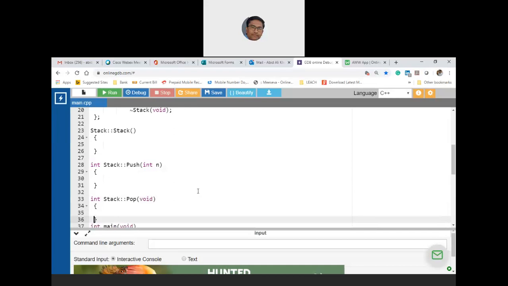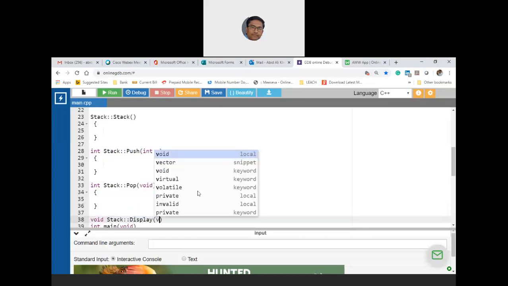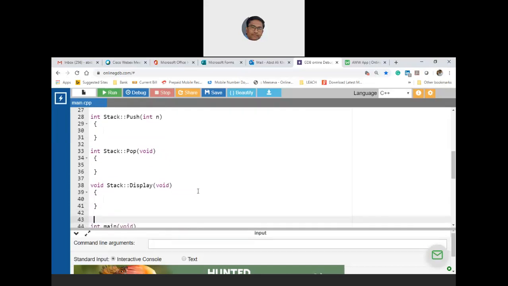Okay, now next I need to display, which is void stack display of void. Then the final destructor, meaning stack of void.